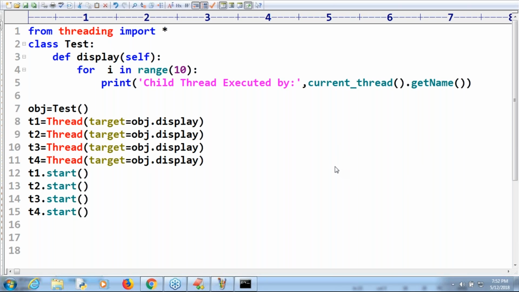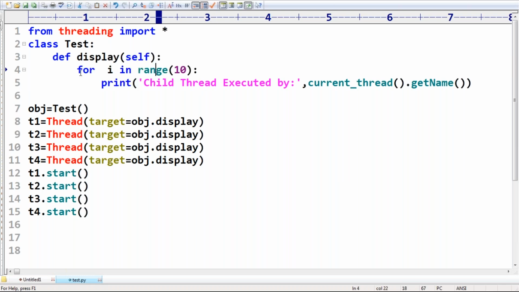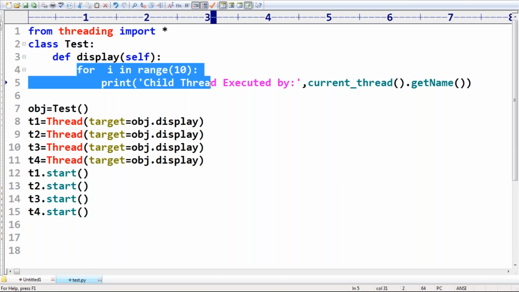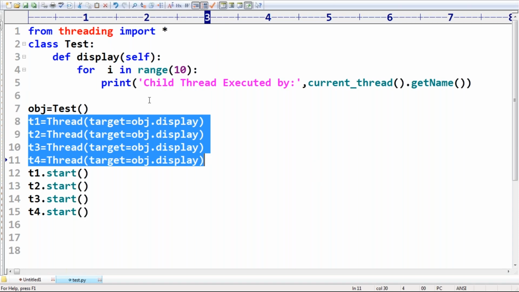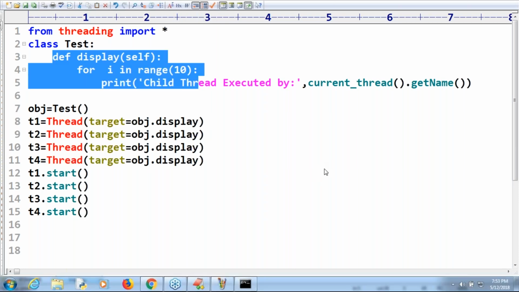Each thread will execute this for loop 10 times. Remember that each thread is going to execute this display method. Once a thread executes the display method, automatically it is going to execute the for loop 10 times. So T1 will execute the for loop 10 times, T2 will execute the for loop 10 times, like that. Here only 4 threads are there. Every thread is responsible to execute this for loop 10 times.